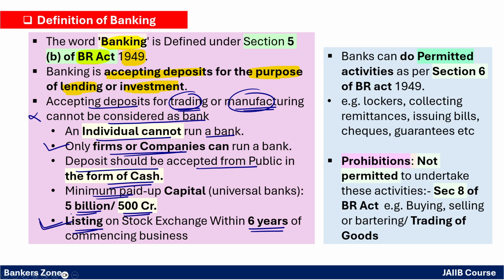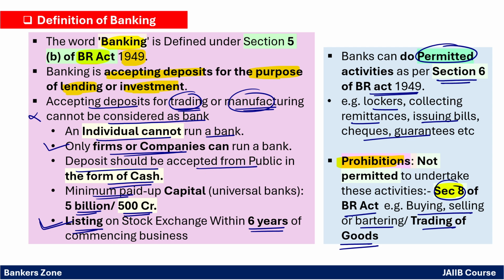Further, when we talk about permitted activity, Section 6 of the Banking Regulation Act gives an idea of what activities a bank can do, like providing lockers, collecting remittances, issuing bills, cheques, guarantees, etc. Now, Section 8 tells about the activities which are prohibited for banks, right? Buying and selling, bartering or trading of goods are prohibited activities as per Section 8 of the Banking Regulation Act.